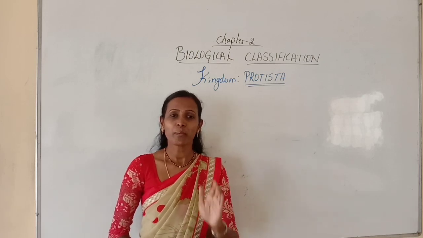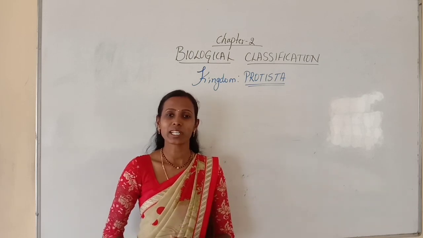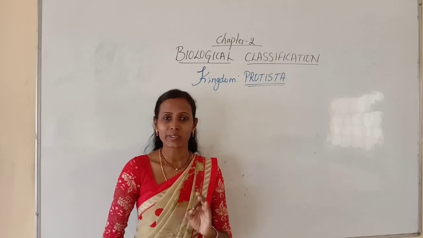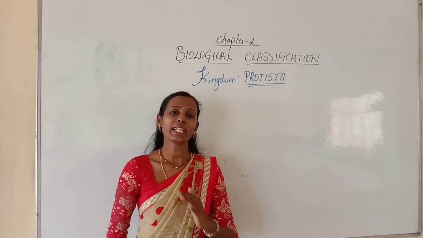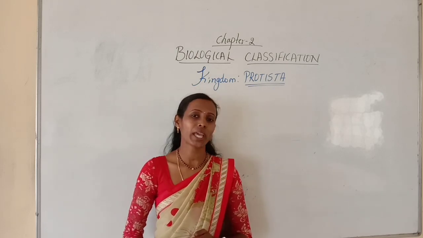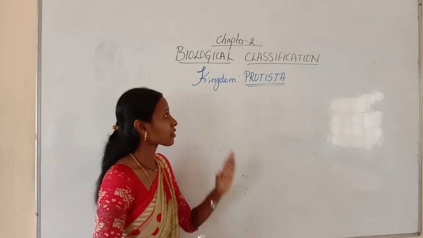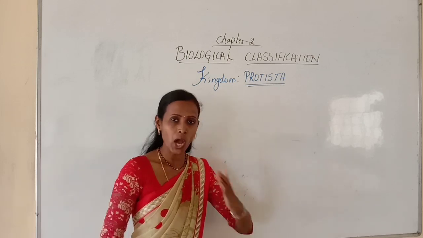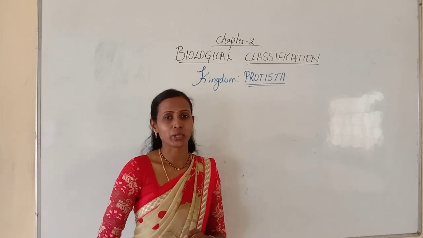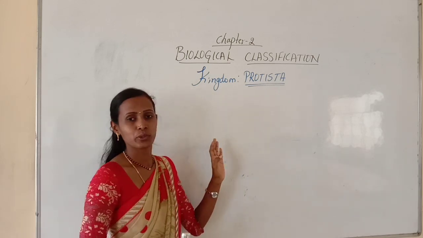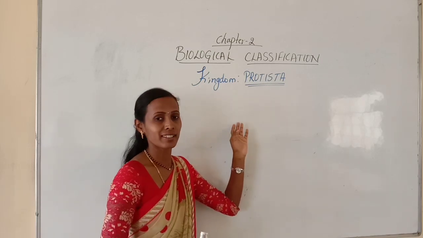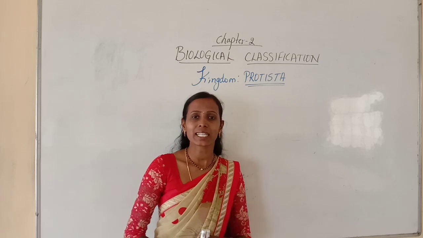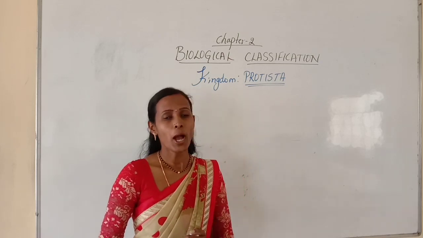Do you remember, the one and only kingdom which contains prokaryotes is the kingdom Monera. So except Monera, all the remaining kingdoms include eukaryotic organisms. So in this kingdom Protista, all organisms are eukaryotes. Here all unicellular microscopic eukaryotes are included in this kingdom Protista. We'll see certain general features of this kingdom Protista.